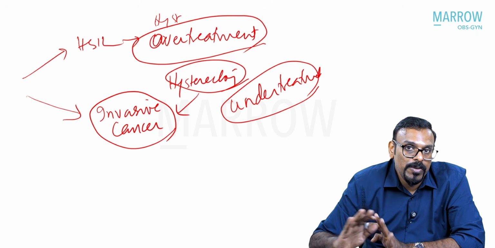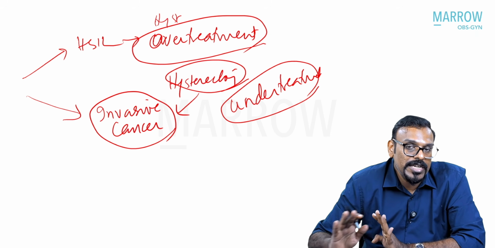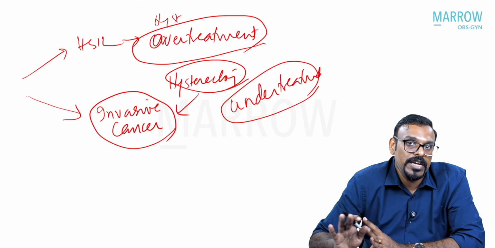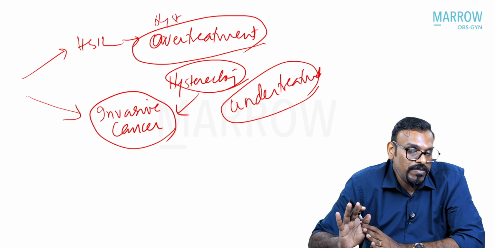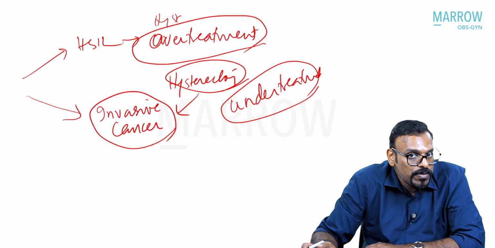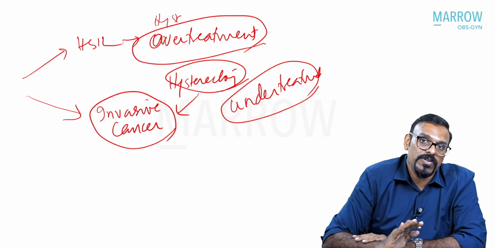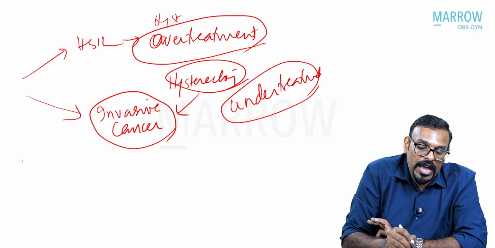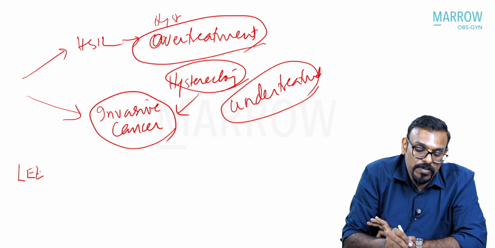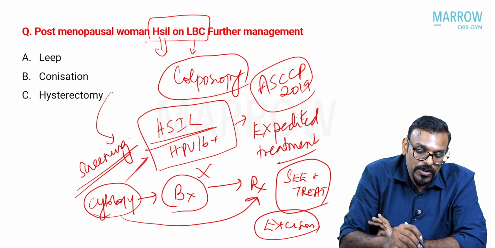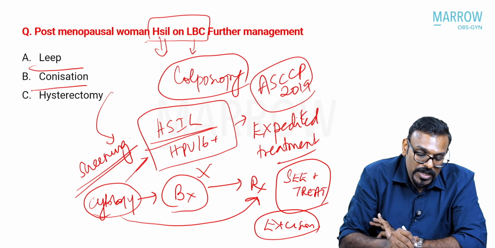Or if you have a biopsy proof and all the criteria of ablation are satisfied and there is no suspicion of invasion, then you can even do an ablative procedure. But in a postmenopausal woman, you actually prefer an excisional therapy, and you have two options of excision left in the options that you can see. One is LEEP and the other is conization.